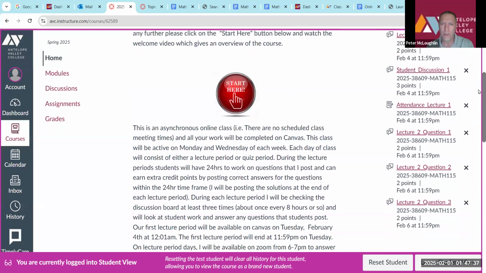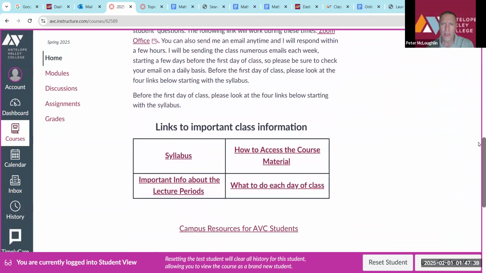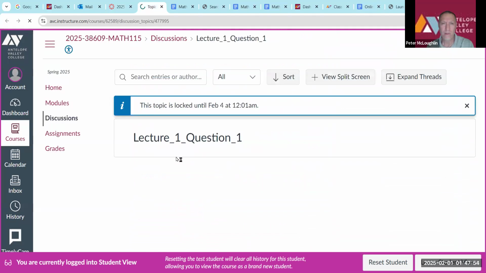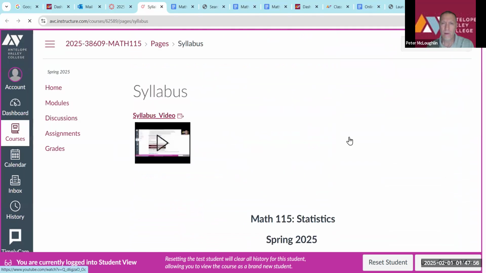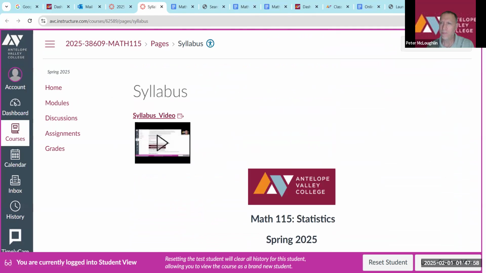If you scroll on further, it will take us to important links: the syllabus, how to access the course material, important info about lecture periods, and what to do each day of class. Let's first click on the syllabus. Okay, so it takes us to the syllabus.